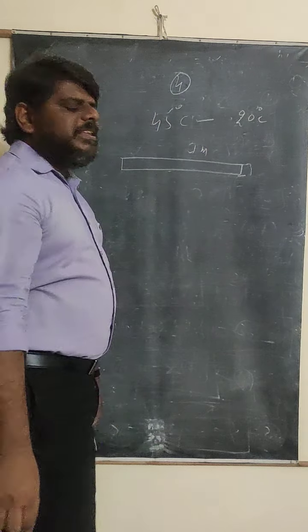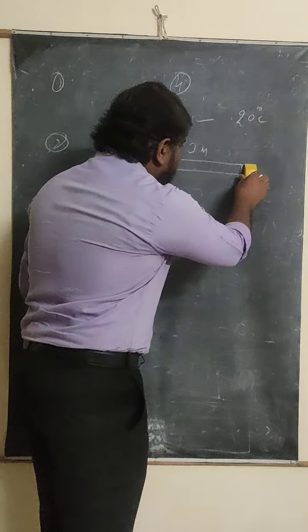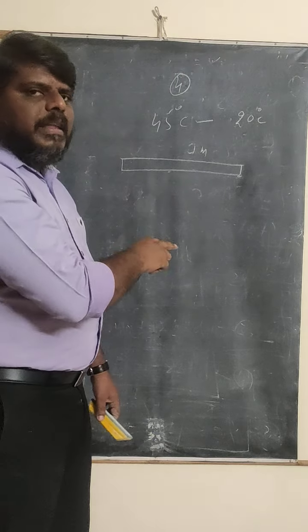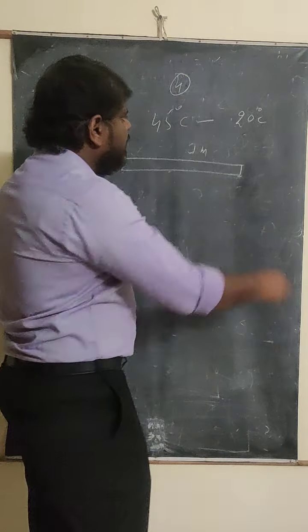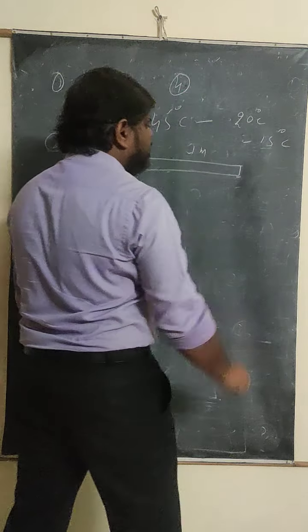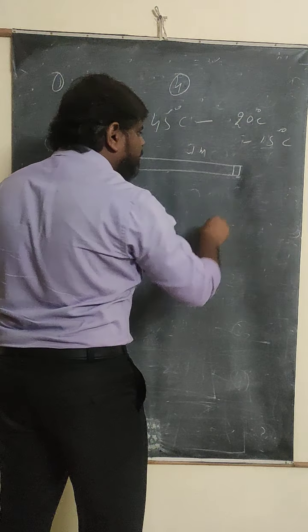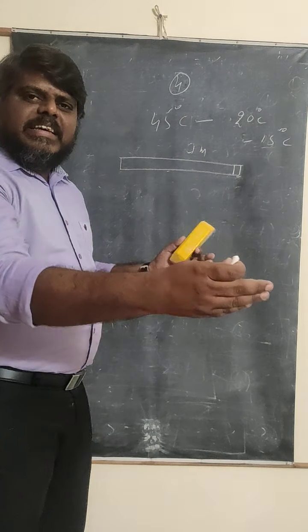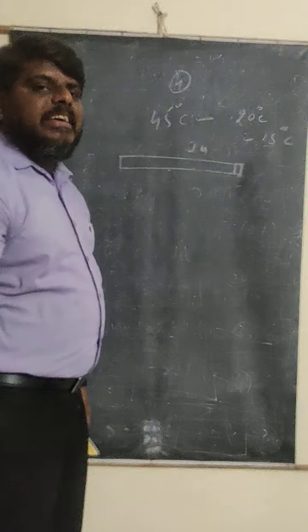What happens to the length of the meter scale? It should be 1 meter at room temperature, but the temperature has decreased to 20, or say 15 degrees Celsius, so the length of the meter scale decreases. So in summer the length increases, and in winter the length decreases.